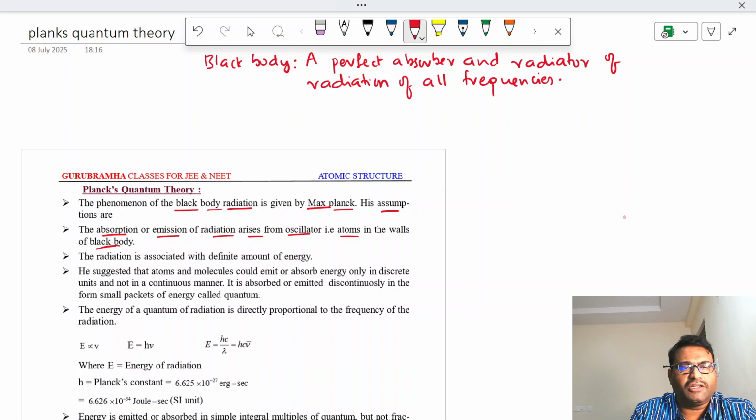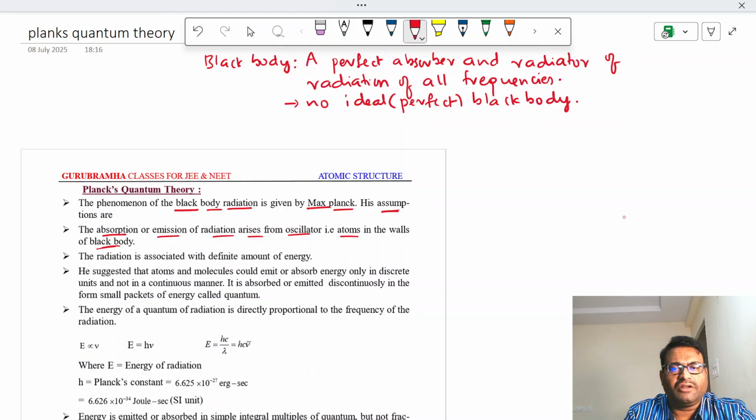That is called a black body. So there is no ideal black body. Ideal means perfect black body. There is no ideal or perfect black body.